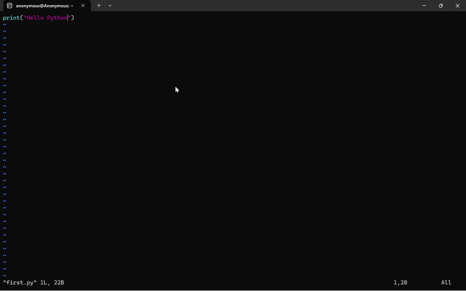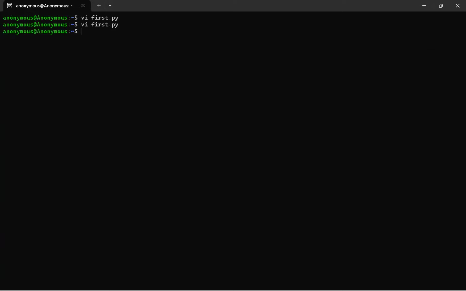Now I want to exit without doing any changes. How can I exit? Simply press shift plus colon symbol. It is already in command mode, I didn't go to the insert mode now. Now I'm simply giving quit, Q, so it will quit again.